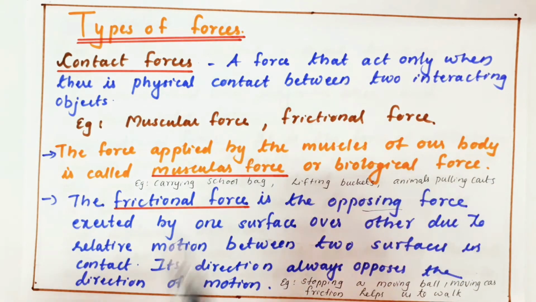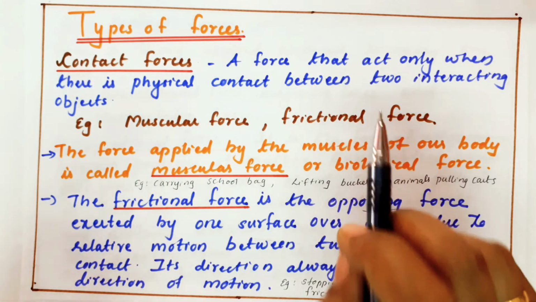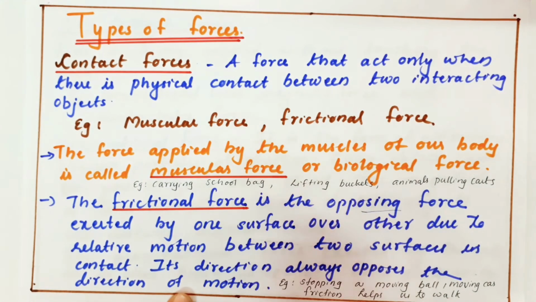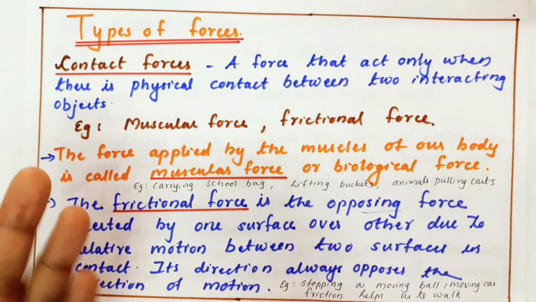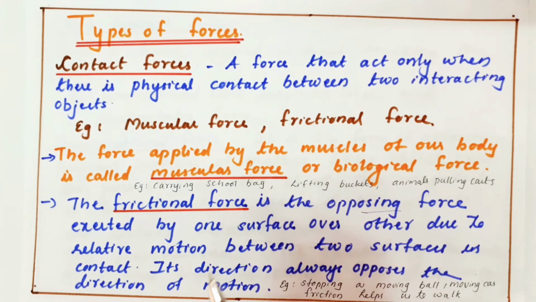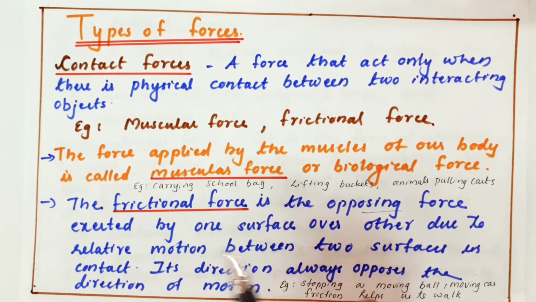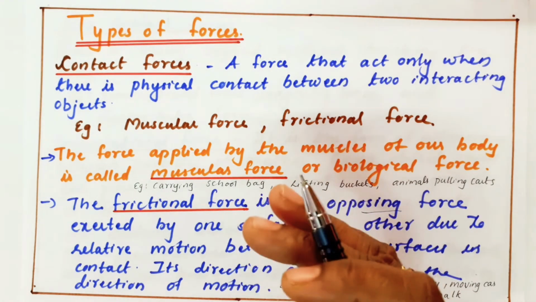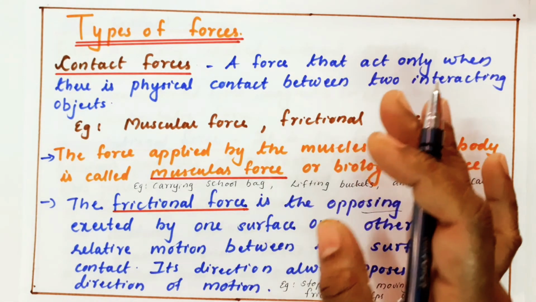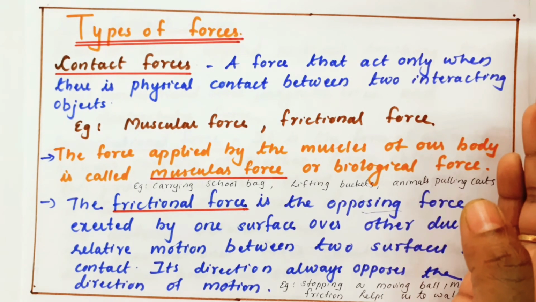The first force is called contact force, a force that acts only when there is a physical contact between two interacting objects. It means we need a contact between them. For example, muscular force. What is meant by muscular force? The force applied with the help of our muscles is called a muscular force or a biological force.